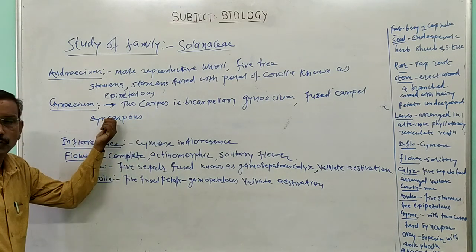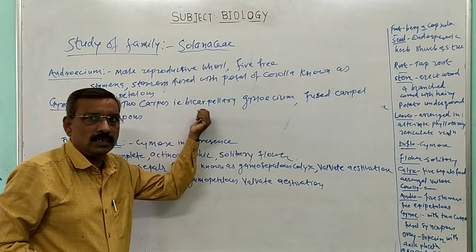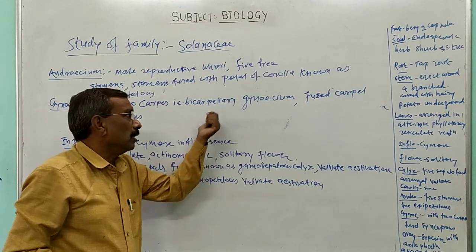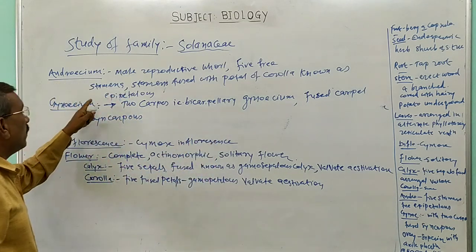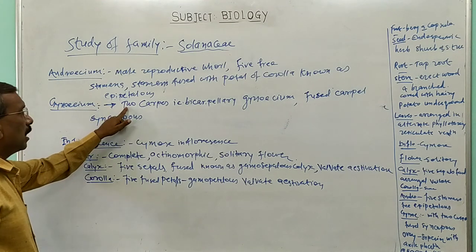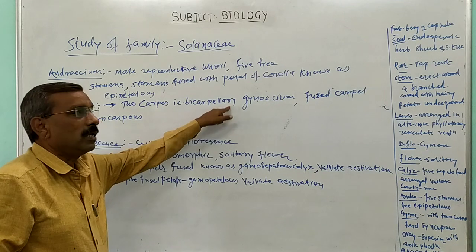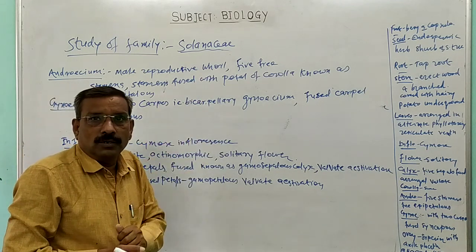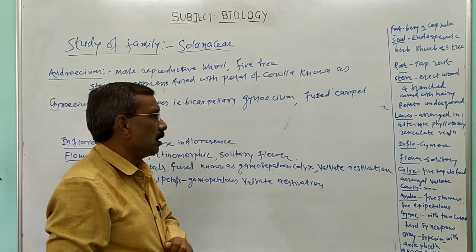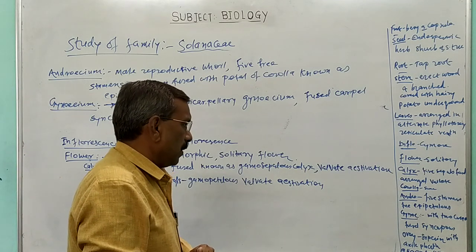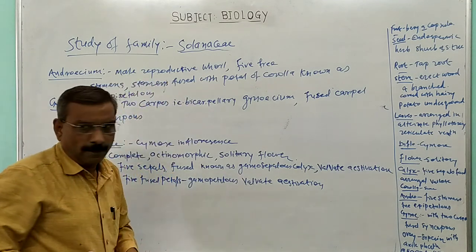When carpels are fused in the gynoecium, that condition is known as a syncarpous condition. Thus, in members of the family Solanaceae, the gynoecium consisting of two carpels is known as a bicarpellary gynoecium, and the carpels are fused together, known as a syncarpous condition.